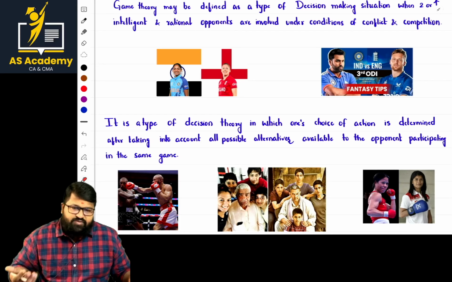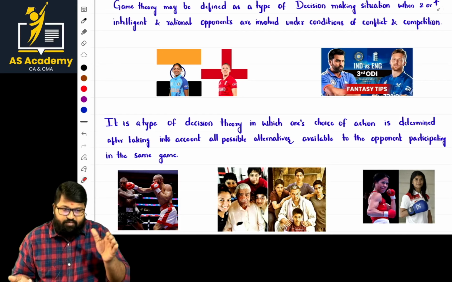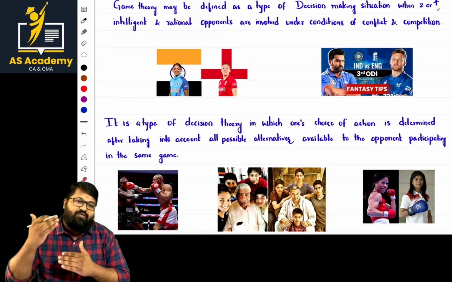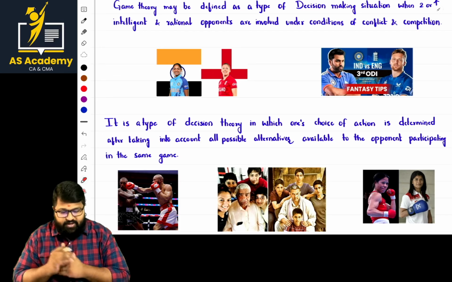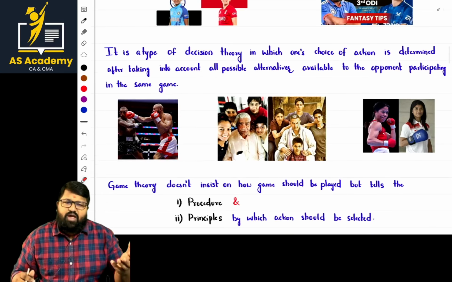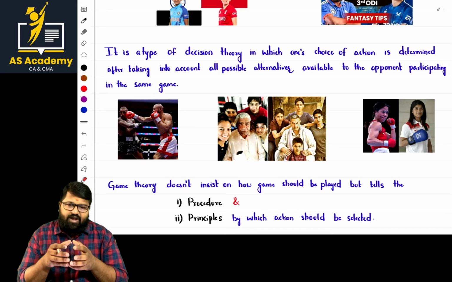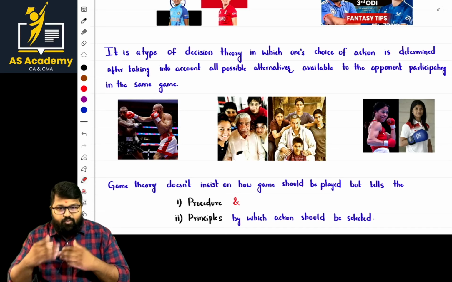Okay, even in the case of cricket, what is the order of the players? They come in, and based on that, our bowling will also change. Even in the case of boxing, what about the other guy, the opponent? What are his strengths? What are his weaknesses? We make some sort of assessment, and based on that assessment, we move on a strategy.